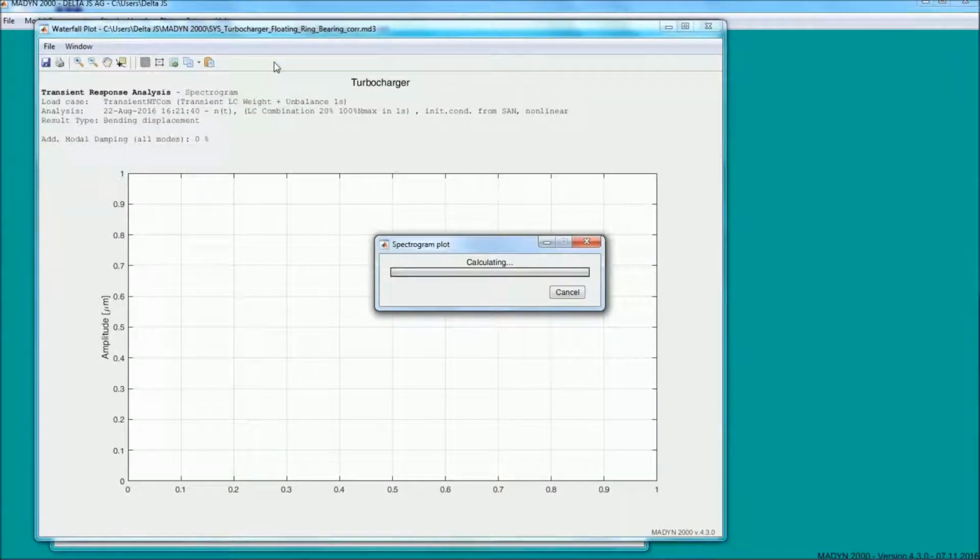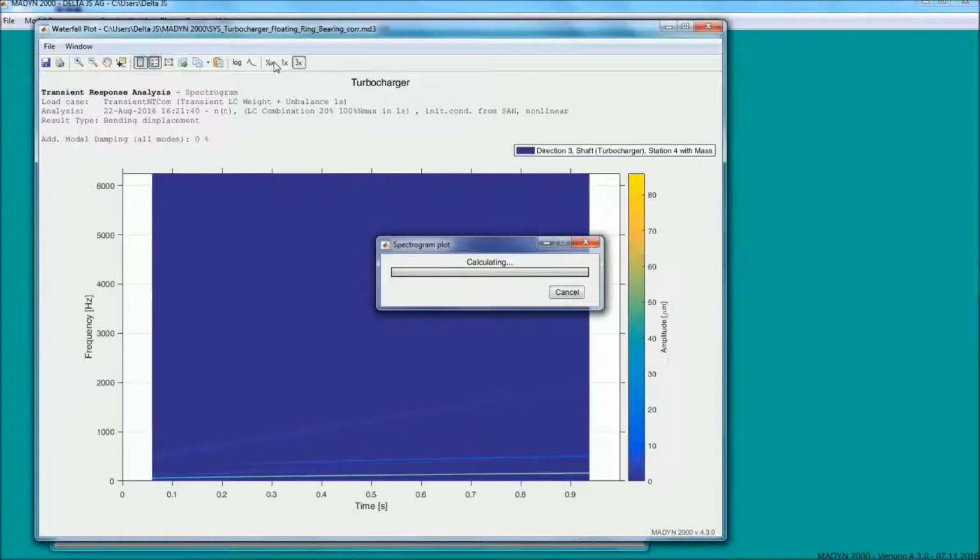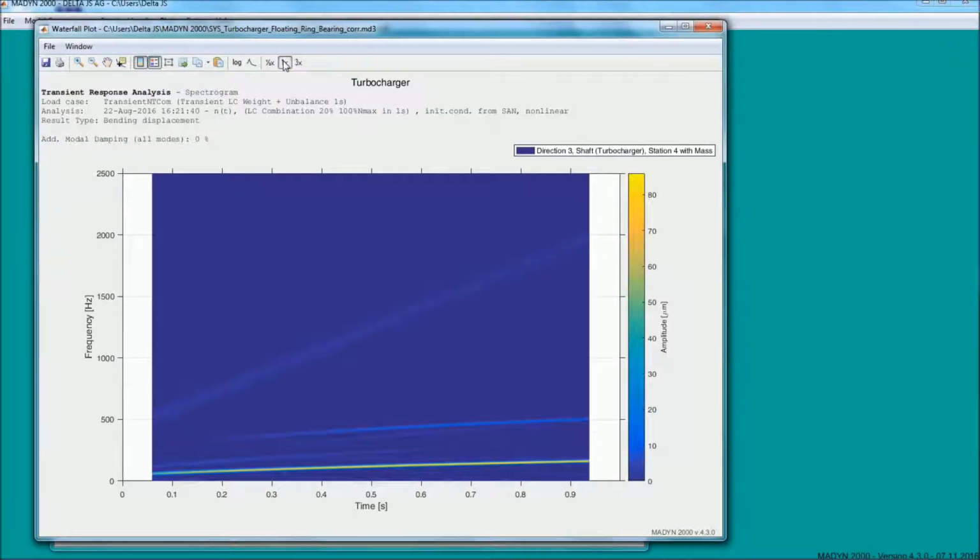Spectral analyses are possible. One can do either waterfall plots or spectrogram plots. This is the spectrogram plot in the horizontal direction. One can see the synchronous vibration due to the unbalance and the non-synchronous vibration caused by the unstable modes. For example, this line corresponds to the outer oil whirl.